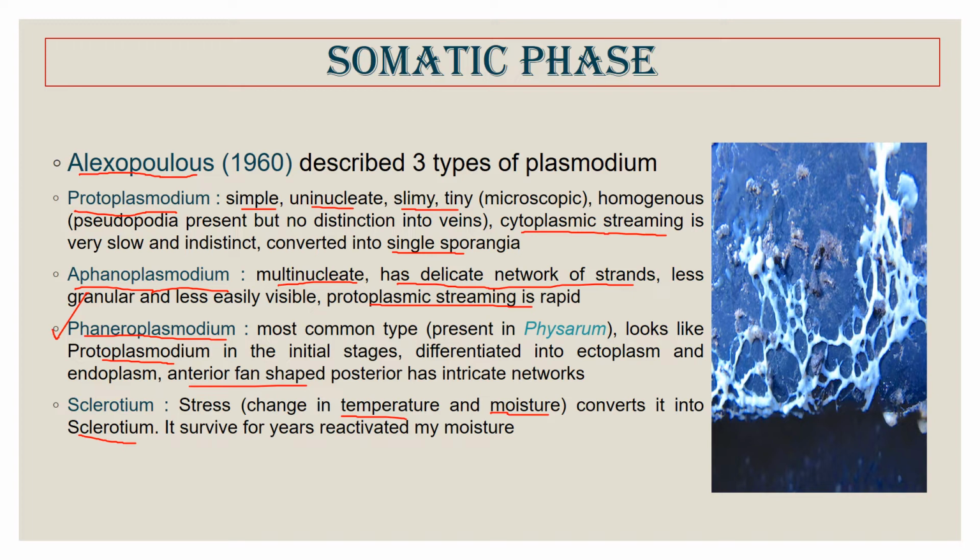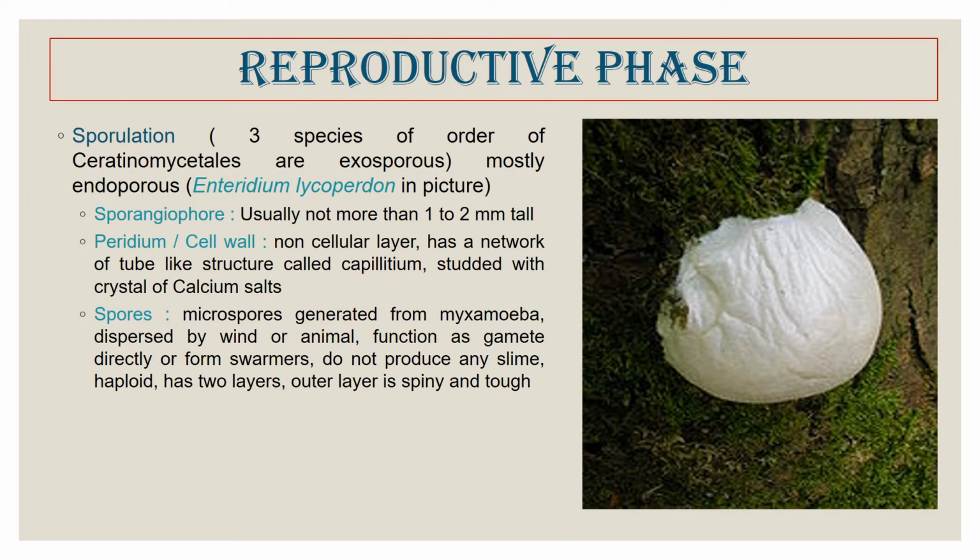It gets reactivated only when the condition for survival is conducive, that is, when it faces moisture and the temperature is low. So these are the three forms of plasmodium divided by Alexopoulos, and the sclerotium is formed only when the plasmodium suffers stress in both temperature and moisture content. So that was all about the somatic phase.